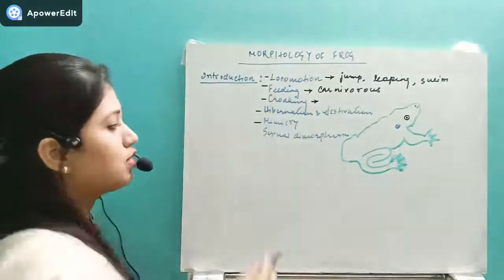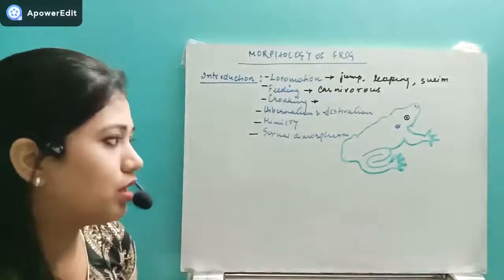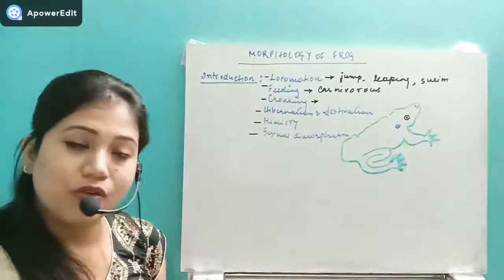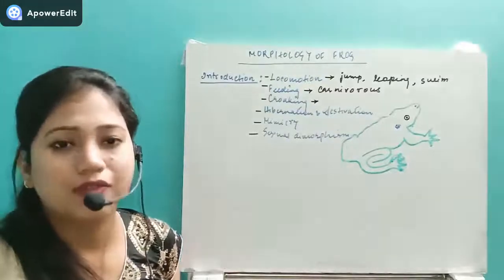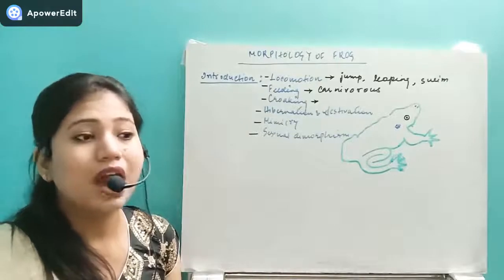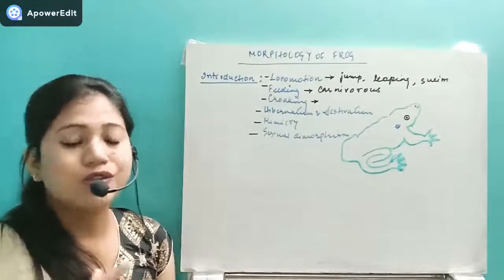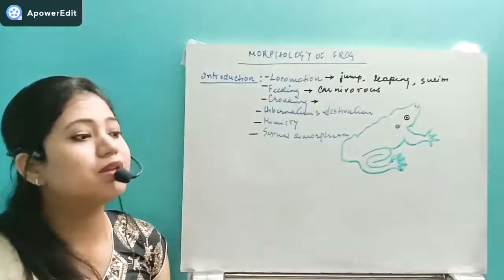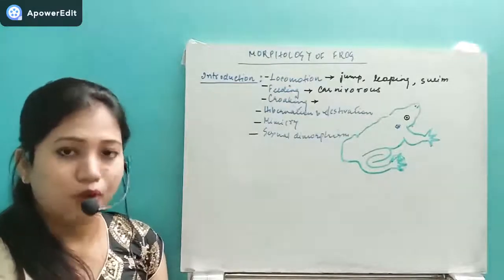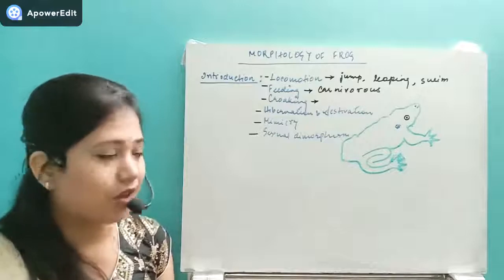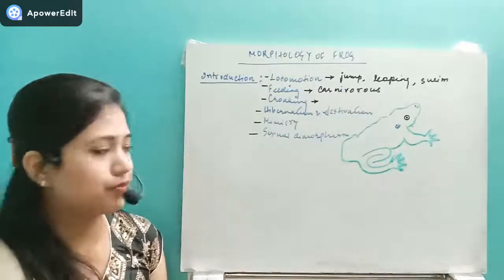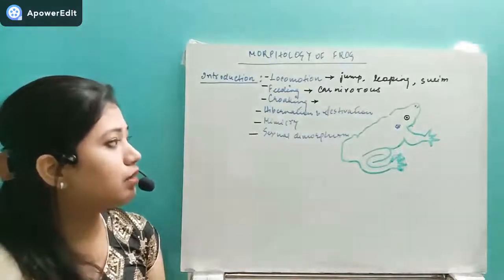Next one, sexual dimorphism. We already know that amphibians are dioecious animals, with male organisms and female organisms that are different. Sexual dimorphism means they are also visibly distinguishable. That means we can find out whether it is a male or a female. Females are broader and have a larger trunk, and the males have a smaller structure. So that is about the introduction.